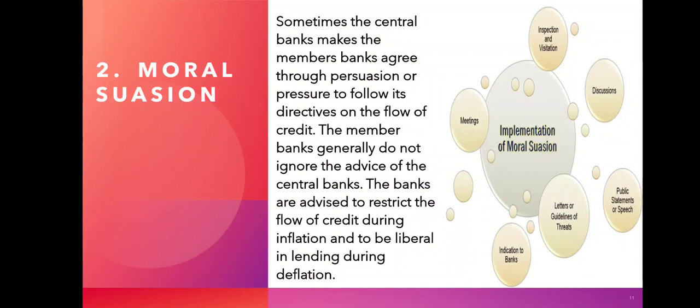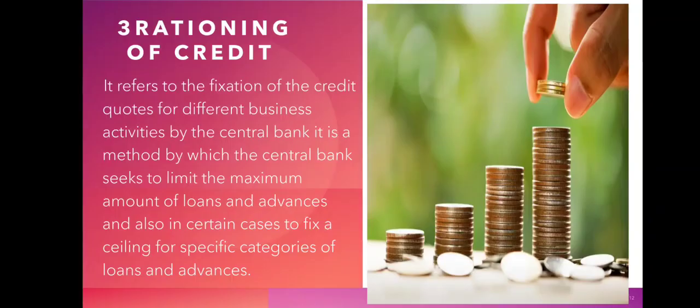The banks are advised to restrict the flow of credit during inflation and to be liberal in lending during deflation. And they do this by way of informal meetings, calls to commercial banks, and many other ways. They try to persuade, or in some cases they may need to pressurize.